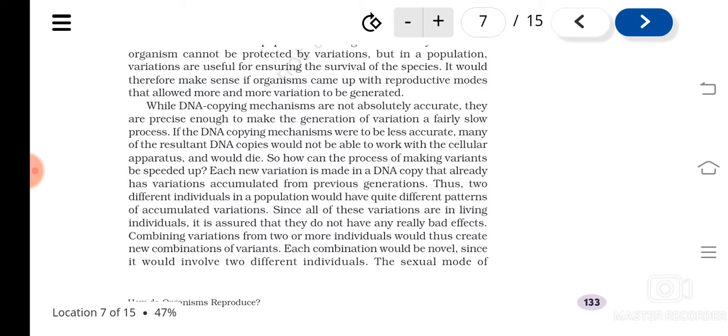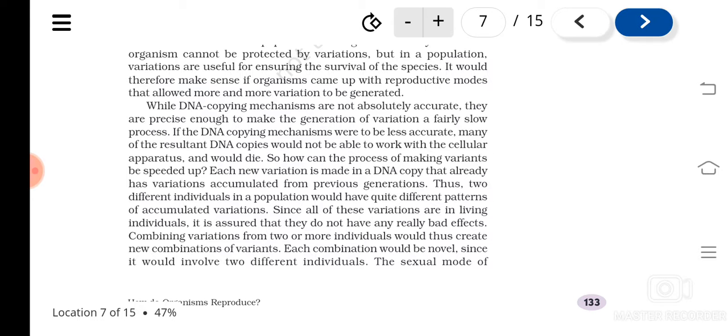Each new variation made in a DNA copy is added to variation already accumulated from their parents, and now two different individuals in a population will have different patterns of accumulated variation.